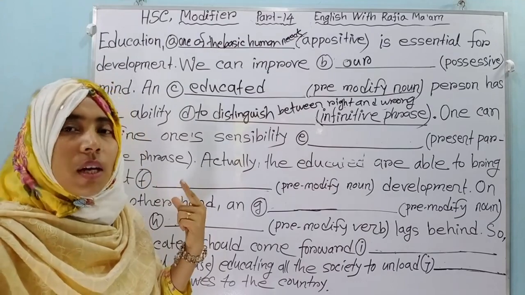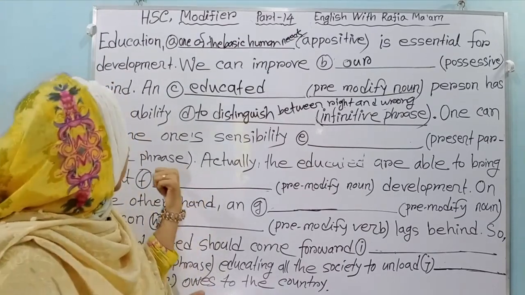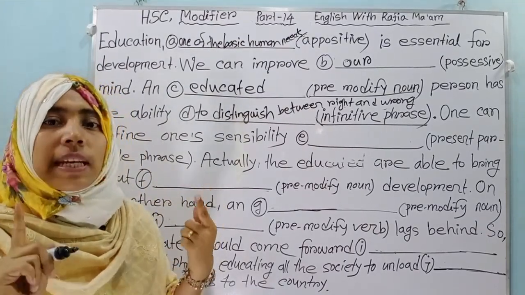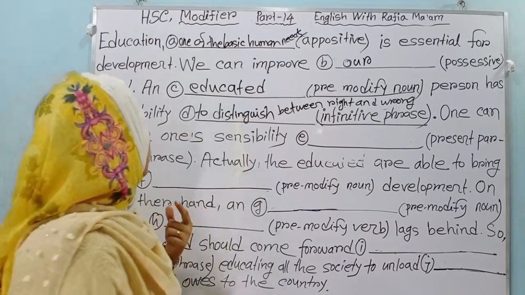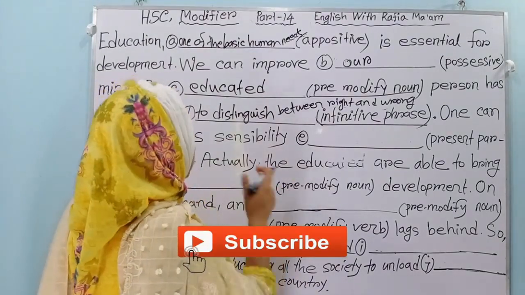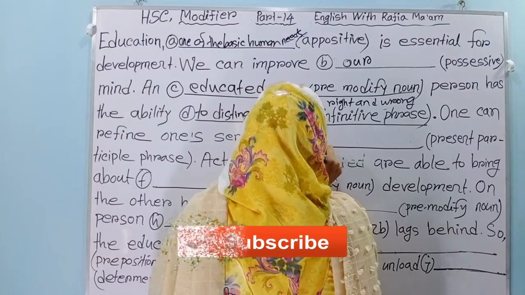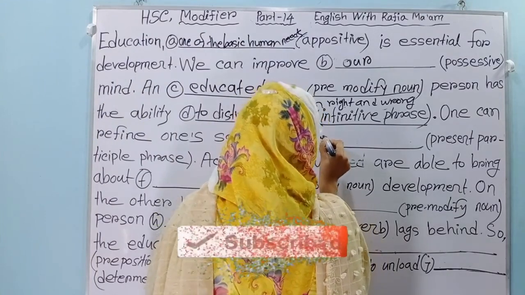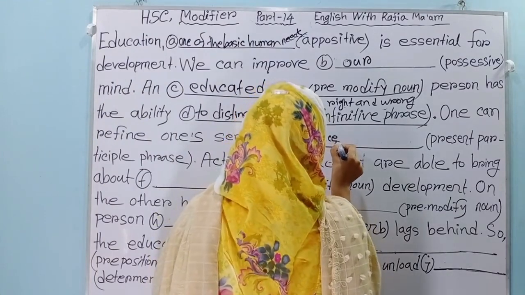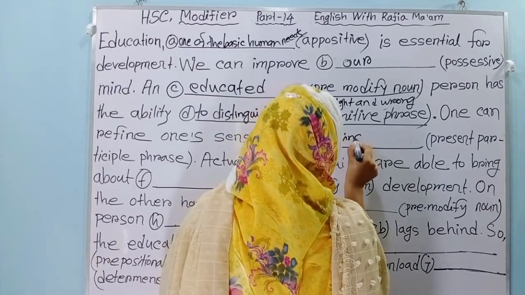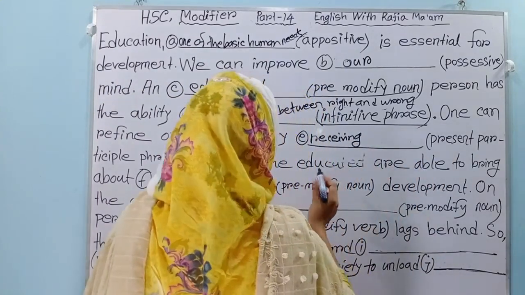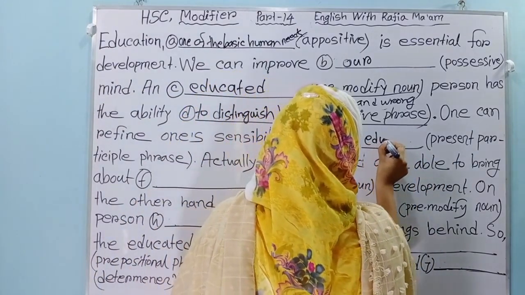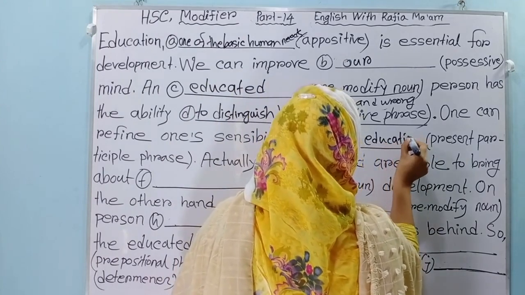Present participle means verb plus ing, and then you have to use a phrase, that means any words after that. So one can refine one's sensibility receiving education. Receiving is the present participle, and education is the phrase.